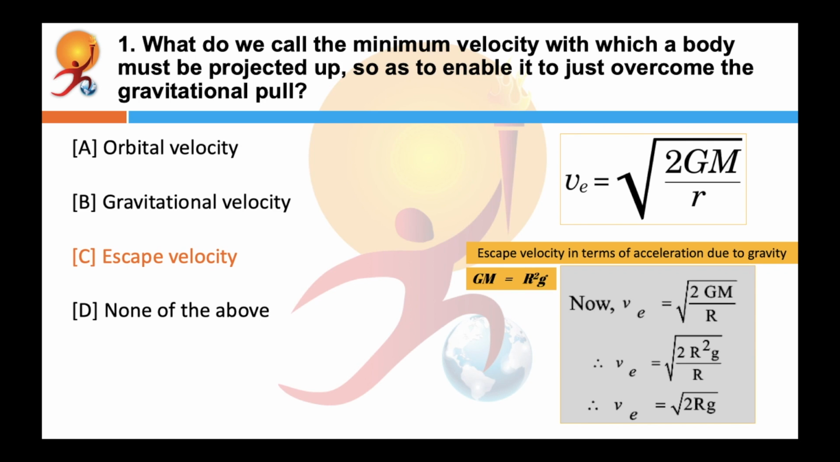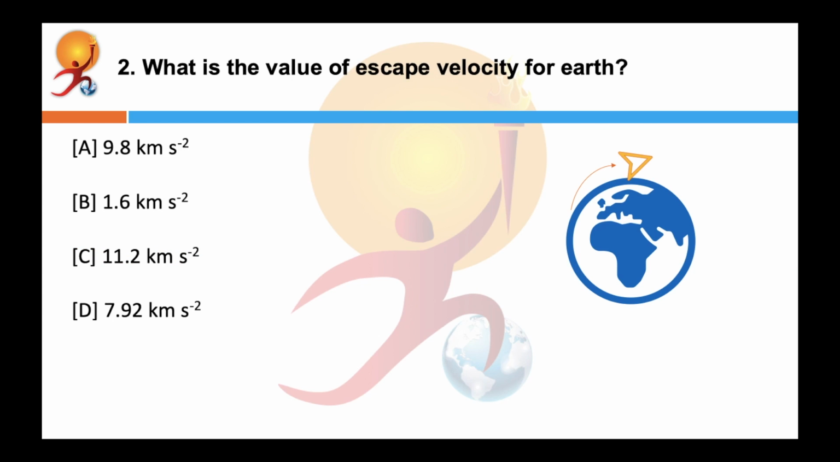From the formula, the value of escape velocity depends upon the mass and the radius of the planet from the surface of which the body is to be projected. So clearly the values of escape velocity of a body will be different for different planets. What is the value of escape velocity for Earth? This is a very objective question. Correct answer is C, 11.2 km per second. Always remember, the value of escape velocity is different for different planets.